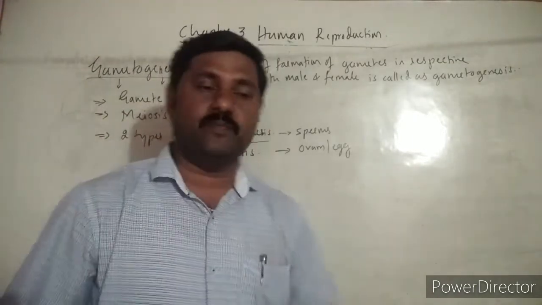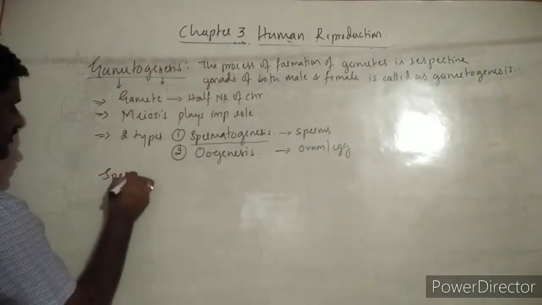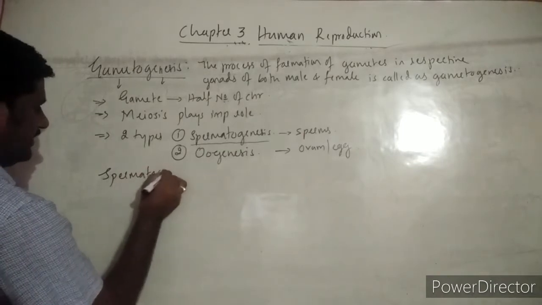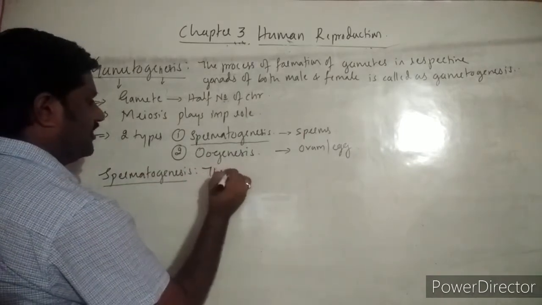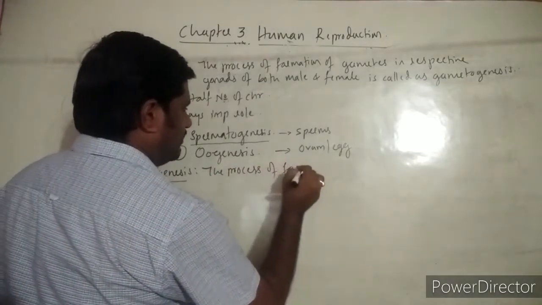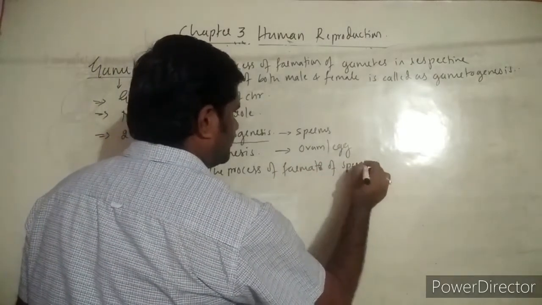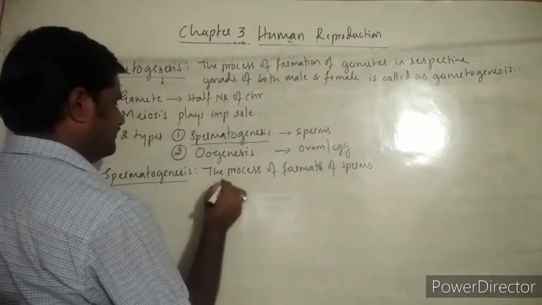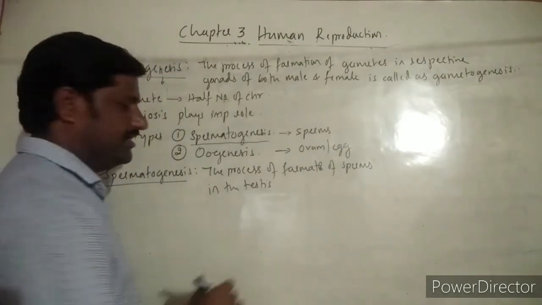So what is spermatogenesis? Put the heading: spermatogenesis. The process of formation of sperms in the testis. Testis itself is the male gonad.